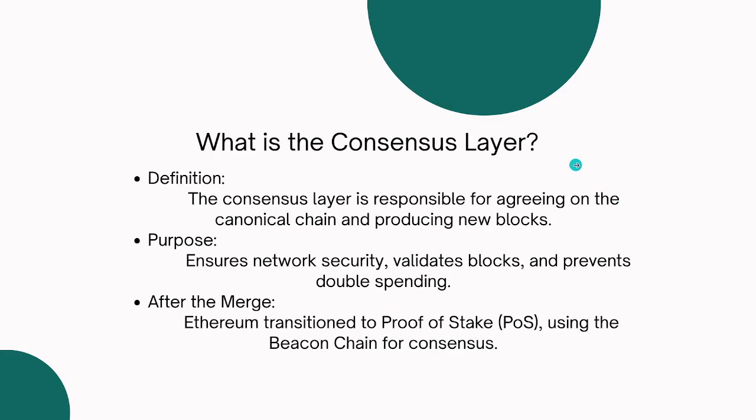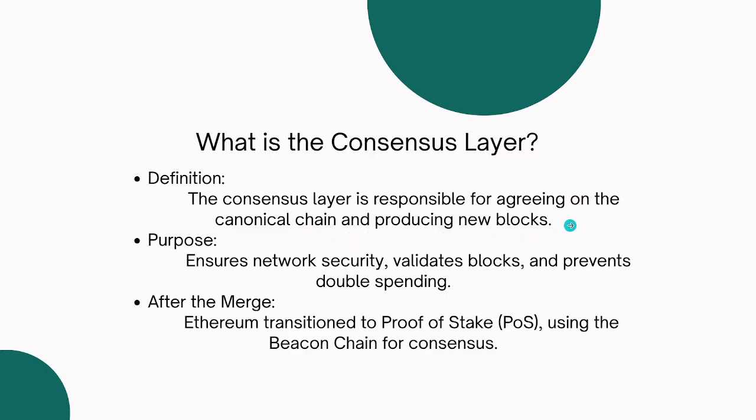So what exactly is the consensus layer? The consensus layer is that part of the Ethereum blockchain that has the responsibility of agreeing on the canonical chain and producing new blocks. It agrees on the behavior of nodes, the behavior of blocks, the state of each block on the blockchain, and how blocks are arranged. That aspect where blocks are arranged canonically, that rule is left for the consensus layer. The major purpose of that is to ensure security, validate blocks, and prevent double spending.